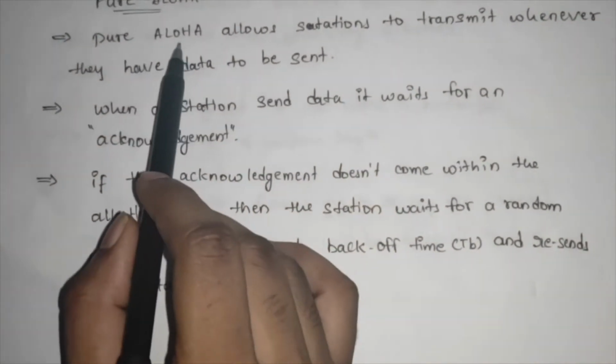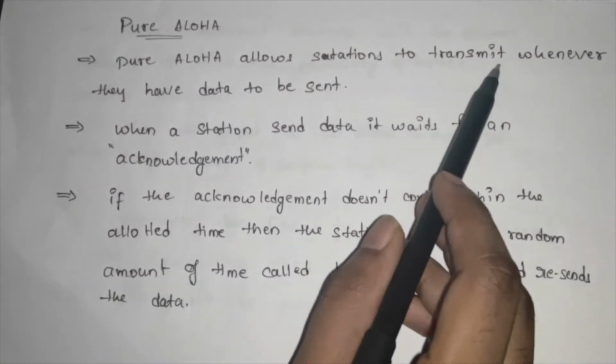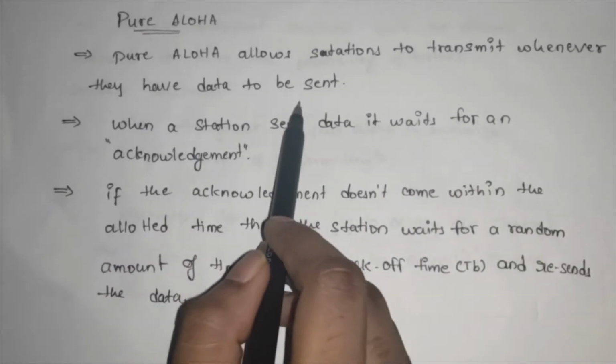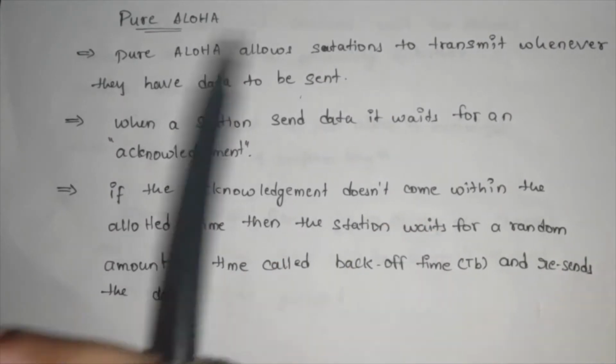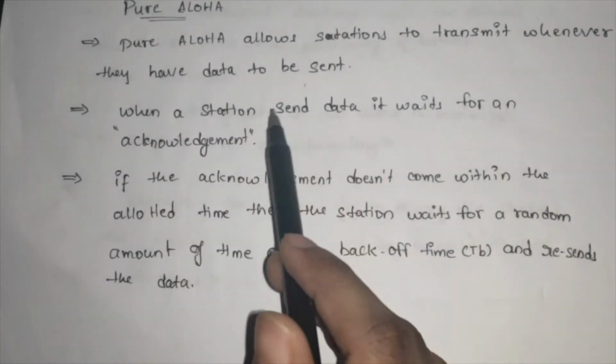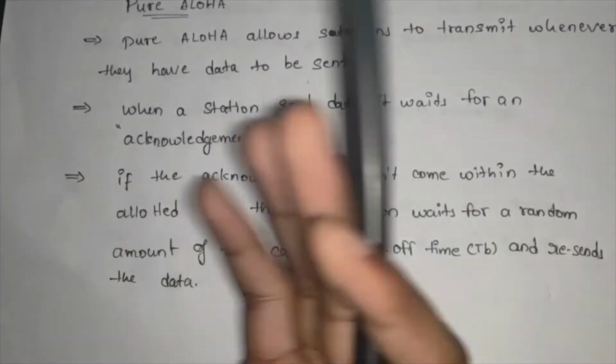So Pure Aloha allows stations to transmit whenever they have data to be sent. It means whenever it has data, Pure Aloha will allow it to transmit. This is one of the characteristics which Pure Aloha has.